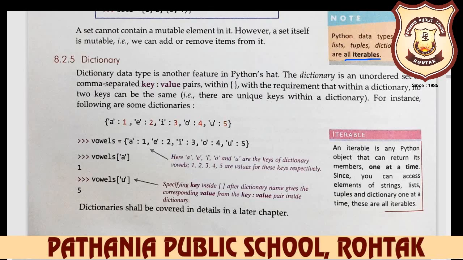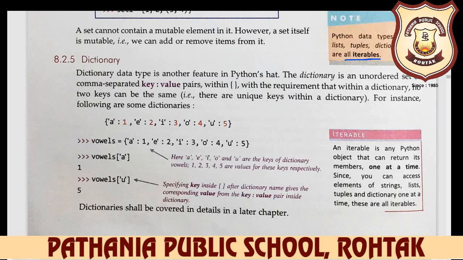Iterable is any Python object. Iterable is a Python object that can be used as a sequence. In Python, the iterable is an object that can be used as a sequence. You can go to the next item of the sequence using the next method.